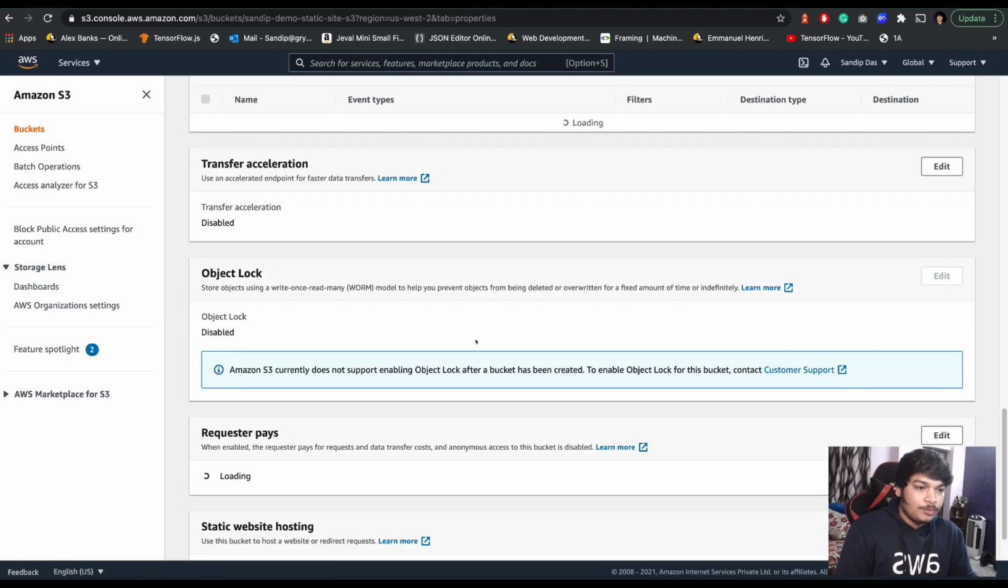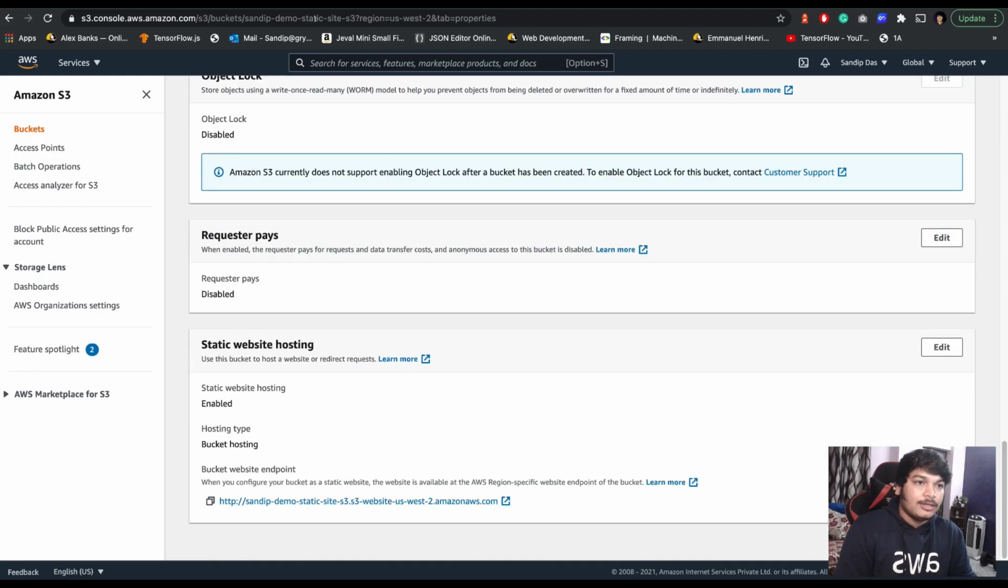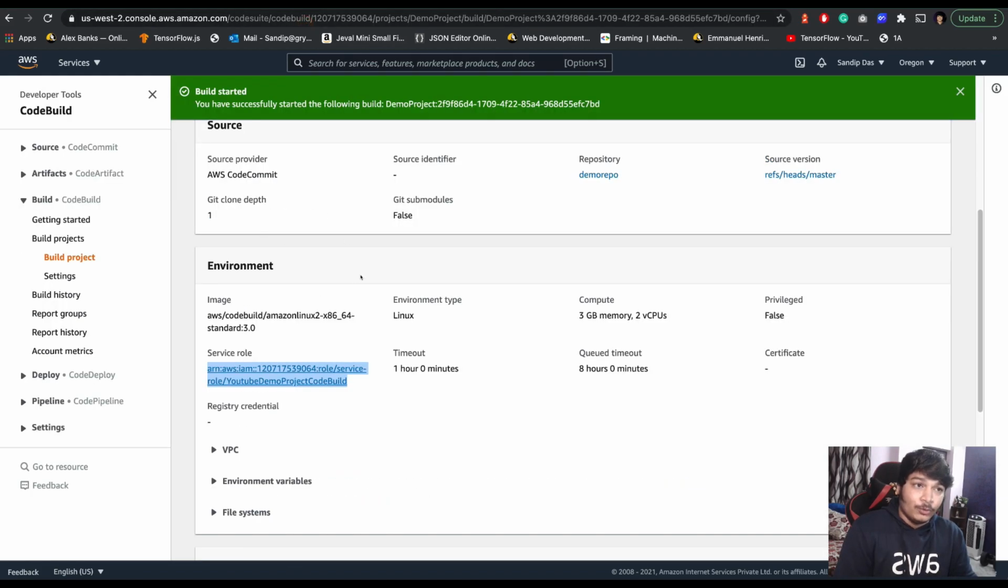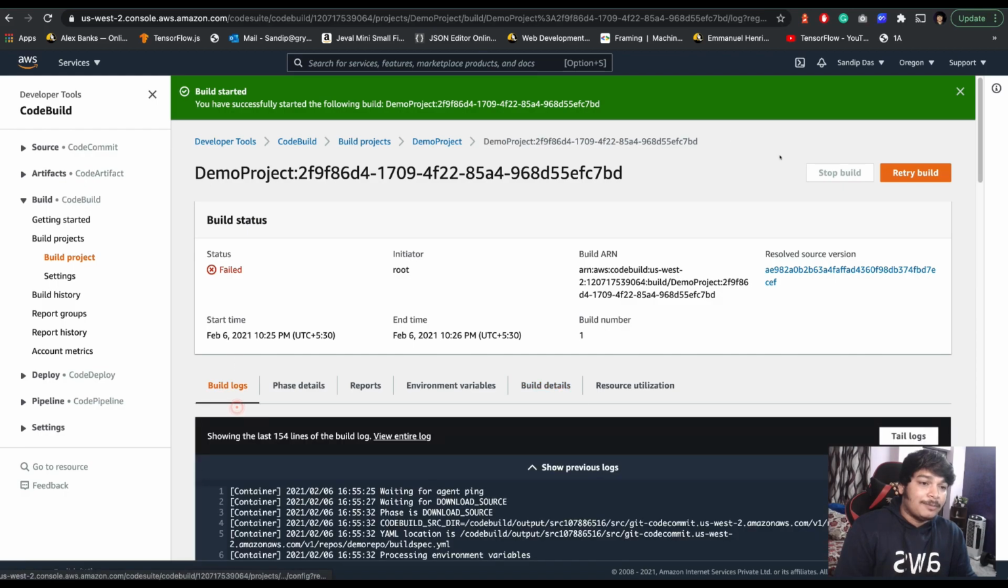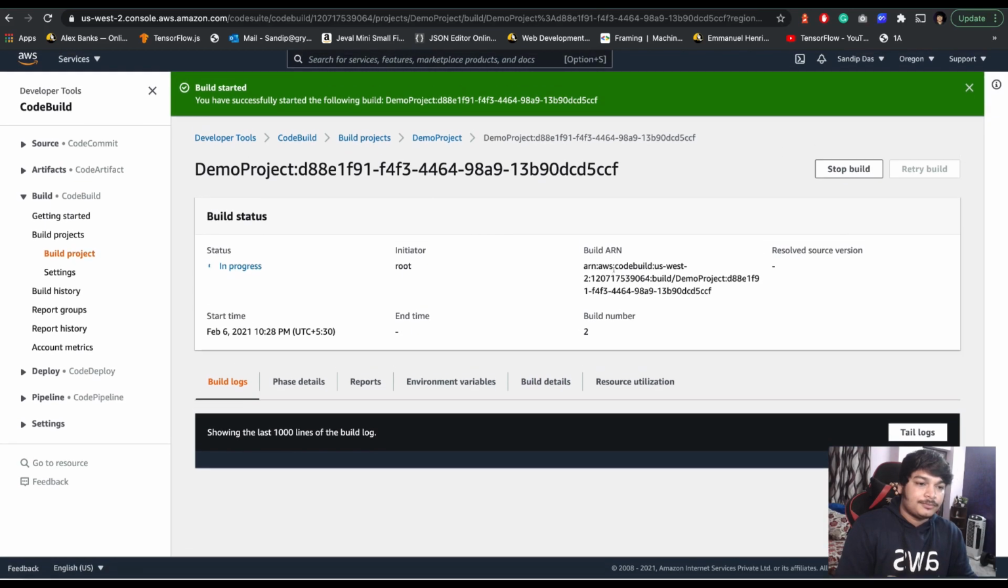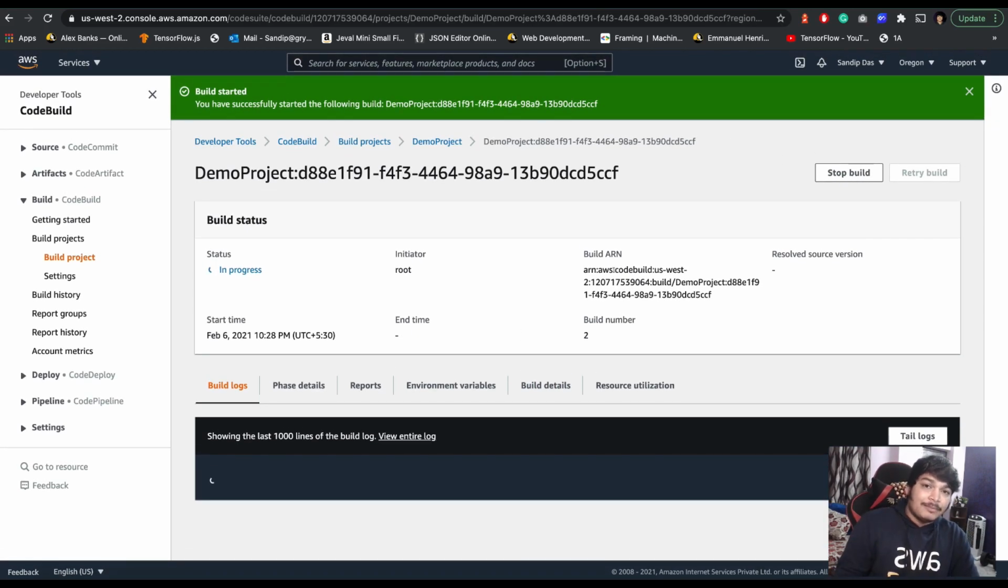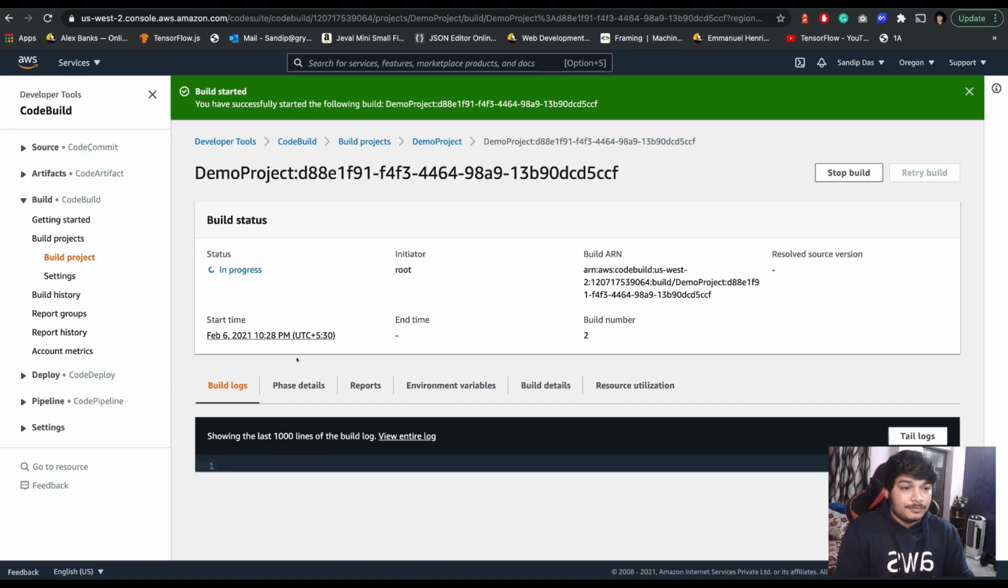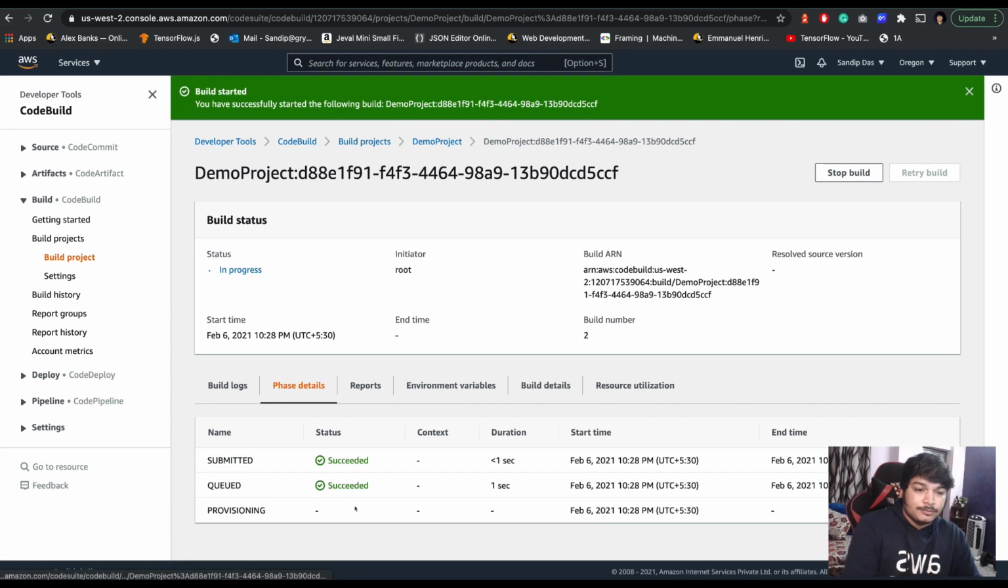Okay, so it will be accessible here. Now I have given the access to the build role also. Let's try the build again. Try build, and this time I can guarantee it will succeed. You see the phases: submitted, created, provisioning.